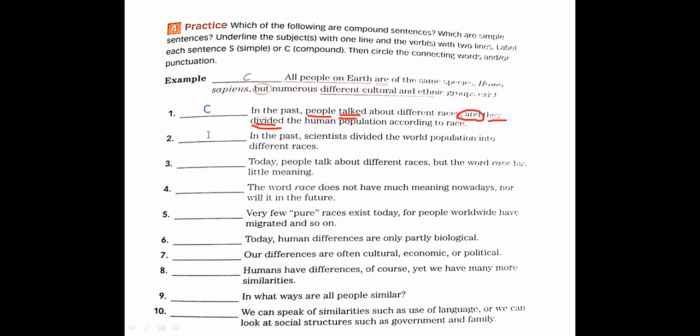Simple. Yes, this one is simple because we have only one sentence. Where is the subject? Scientists is the subject. The verb? Divided.